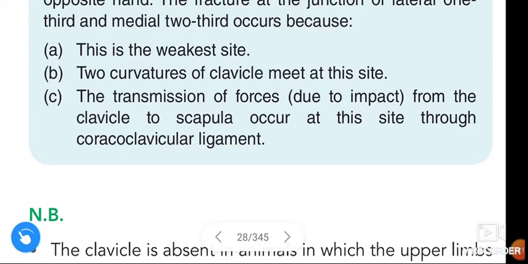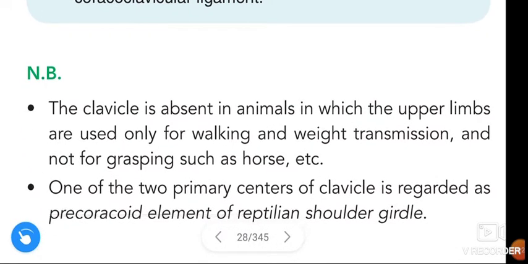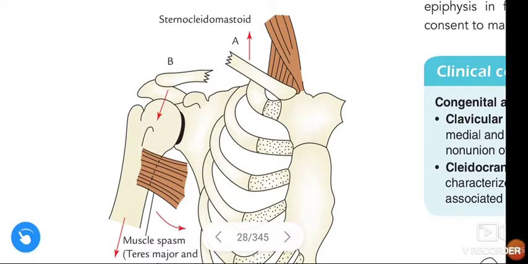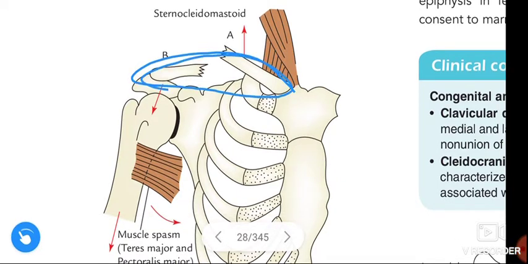Okay, coming to the note, first see the figure. This figure shows the fracture of clavicle. This is the lateral fragment and this is the medial fragment. This is the area of lateral one-third and medial two-third. This is the area of fracture.